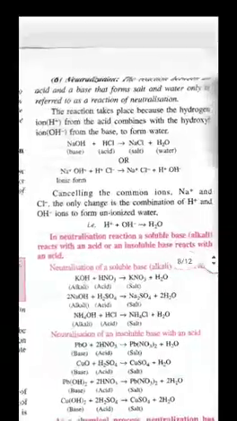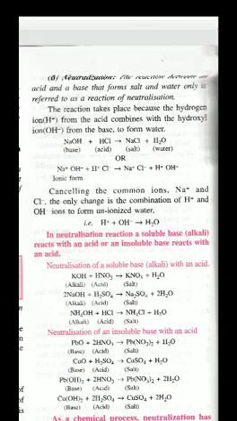Now the next one, children, is neutralization reaction. The first part of double decomposition reaction is the precipitation reaction where insoluble substances are formed. Now the second one is neutralization reaction. Children, as the name suggests, in this reaction neutral substances are formed. How do they form neutral substances?